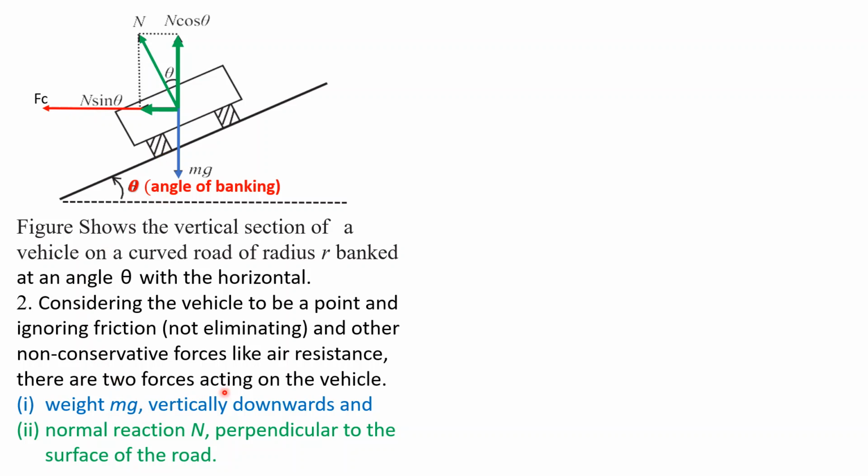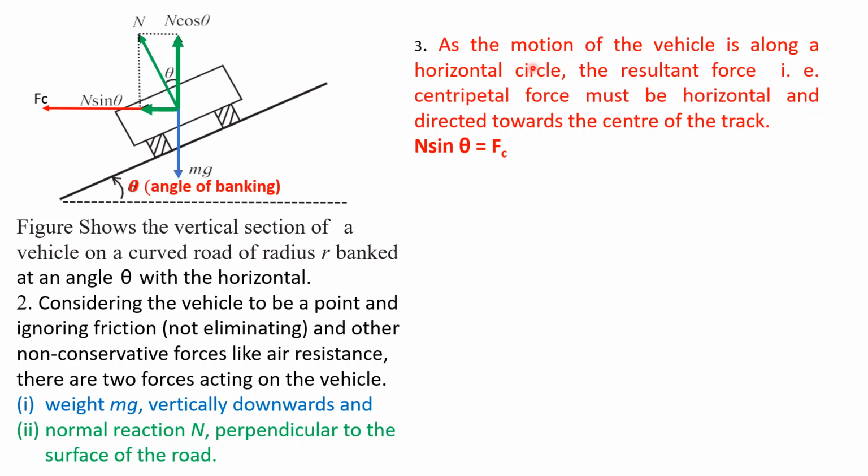There are two forces acting on the vehicle. One is its own weight, which acts in the downward direction, and the second is the normal reaction, which is perpendicular to the road surface. As the motion of the vehicle is along a horizontal circle, the resultant force, which is nothing but the centripetal force, is directed towards the center of the track, and hence we can write N sin theta is equal to Fc. This N sin theta is one of the components of the normal reaction. By substituting the value of Fc, we get equation 1 as N sin theta is equal to mv square upon r.